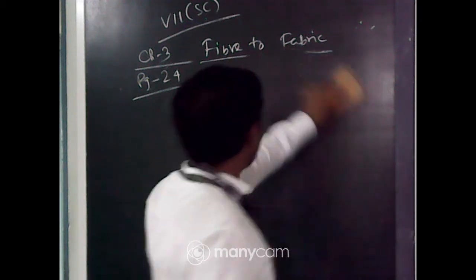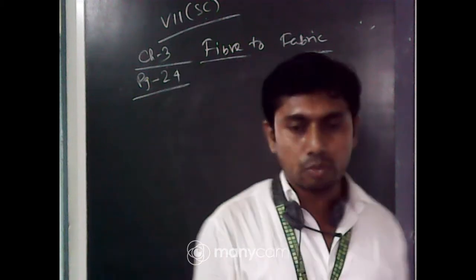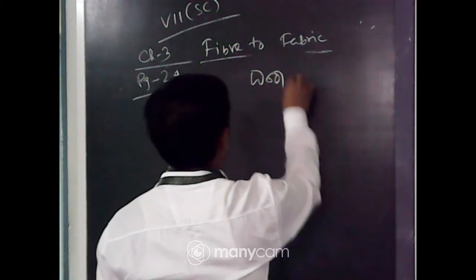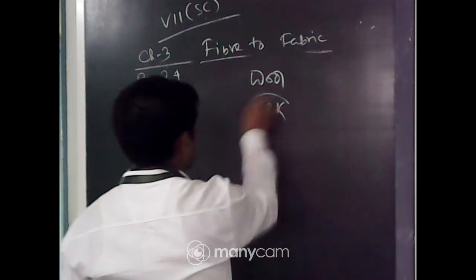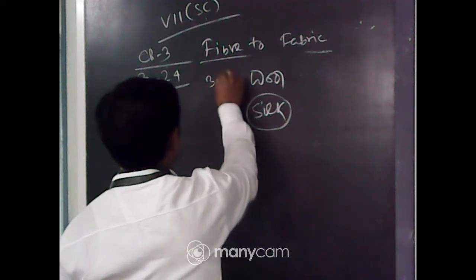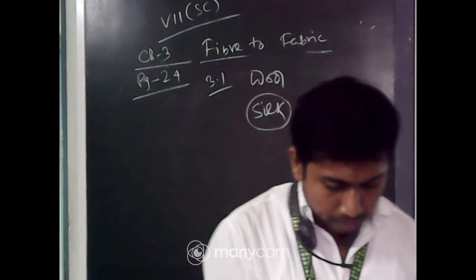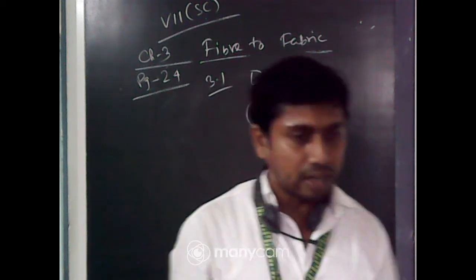Now we will go for the animal fiber. Basically two fibers will be discussed here, one is wool, another one is silk. Okay, so the first section, 3.1, is the discussion on wool. Wool comes from sheep, goat, yak and some other animals.